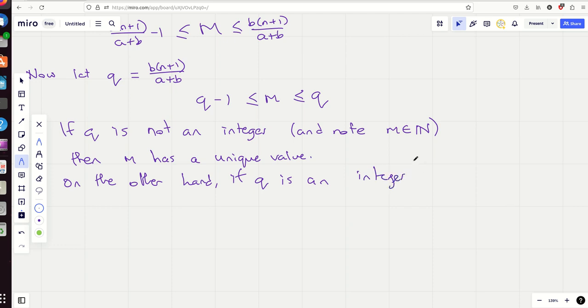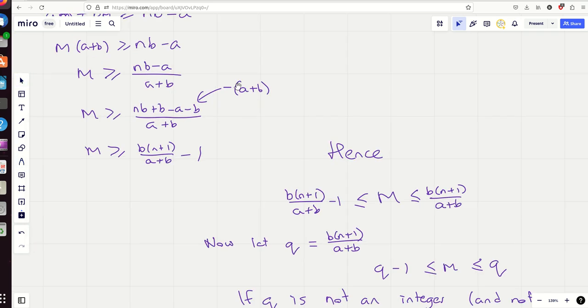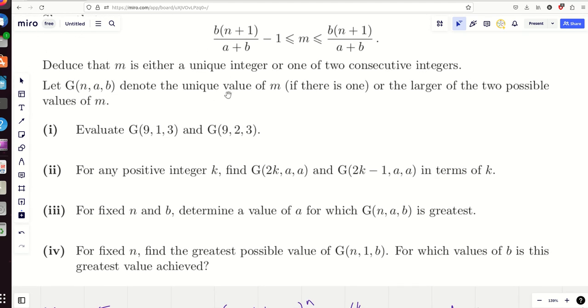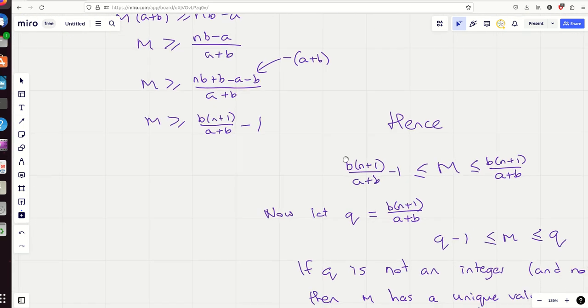And what that's saying there is there's two values which are the same next to each other in your binomial expansion. If q is an integer, then m has two possible values, and m could basically be either one of them. The coefficient takes the same value for both. Now, let G(n,a,b) denote the unique value of m, if there is one, or the larger of the two possible values of m, and this is where this subtle case comes into play.